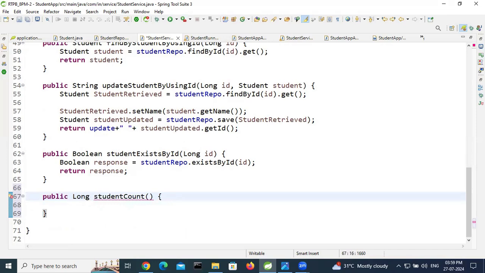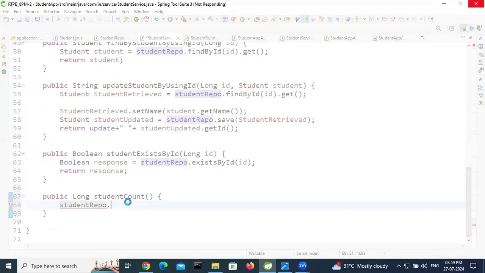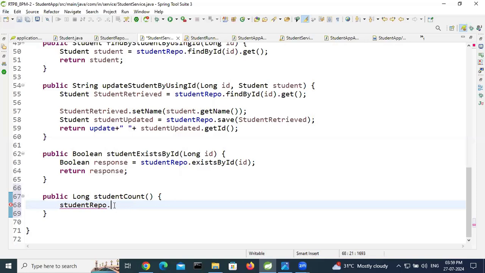Later, if needed, we will change the student repo. Student repo dot count. Count will return a long, so long count equal to.